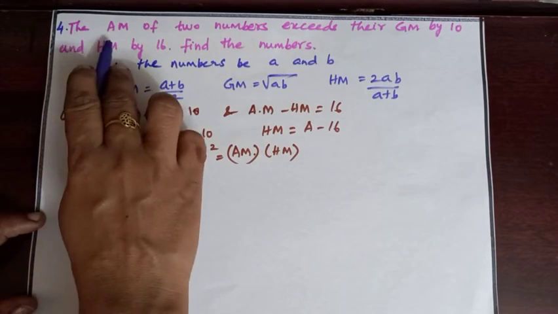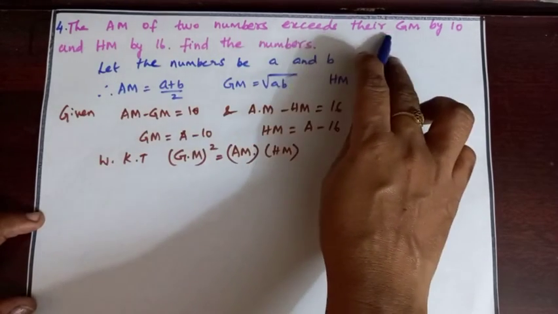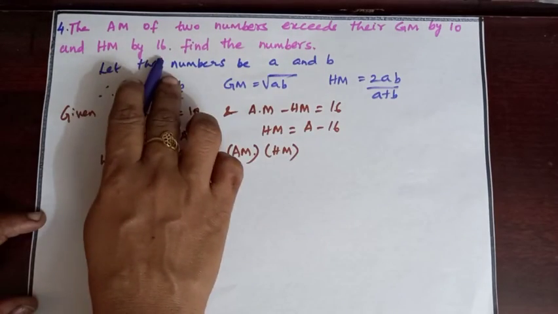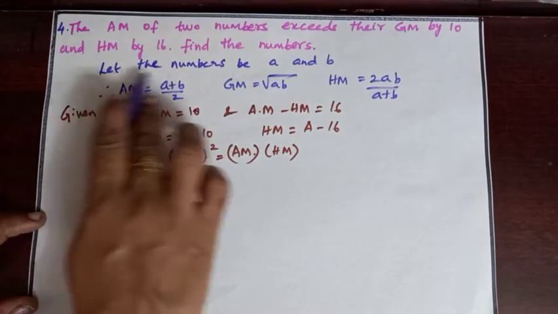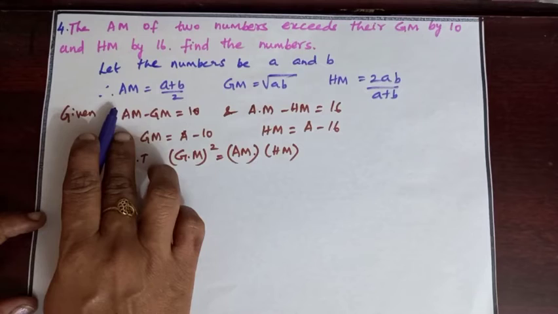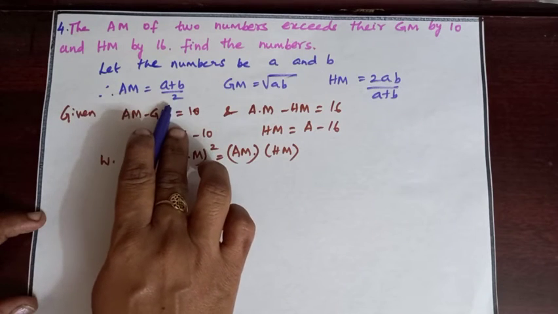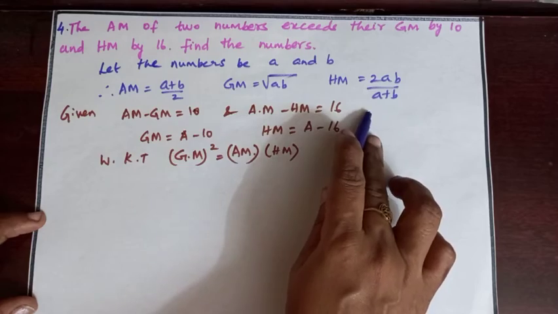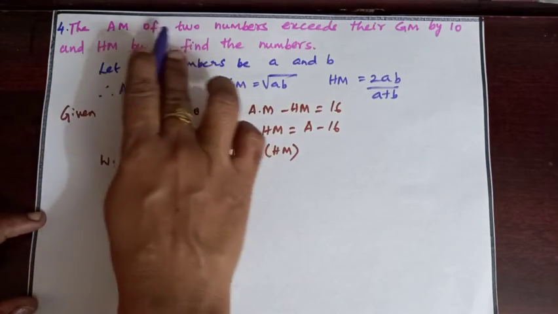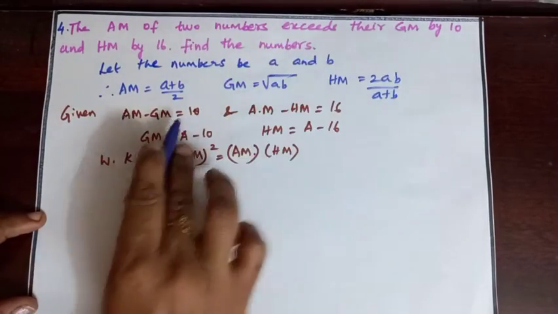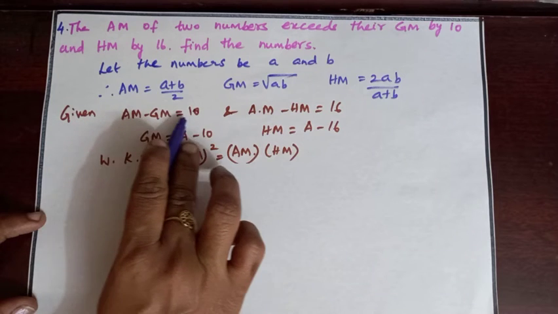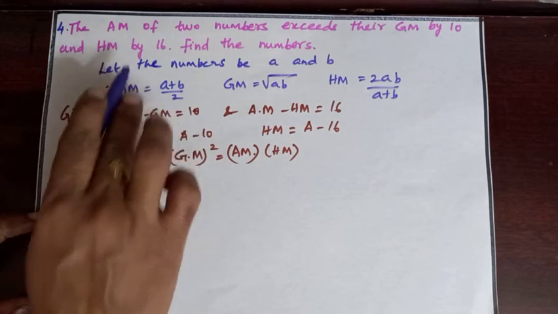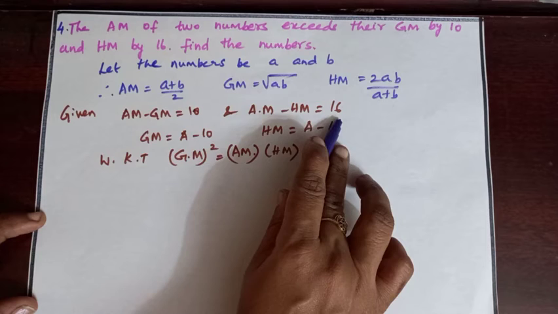Question number 4. AM of two numbers exceeds the GM by 10 and HM by 16. Find the numbers. Let the numbers be A and B. AM equal to (A plus B) by 2, GM equal to root of AB, HM equal to 2AB by (A plus B). Given AM of two numbers exceeds the GM by 10: AM minus GM equal to 10, and HM by 16: AM minus HM equal to 16.